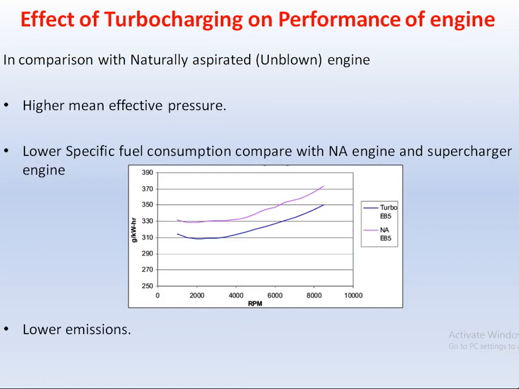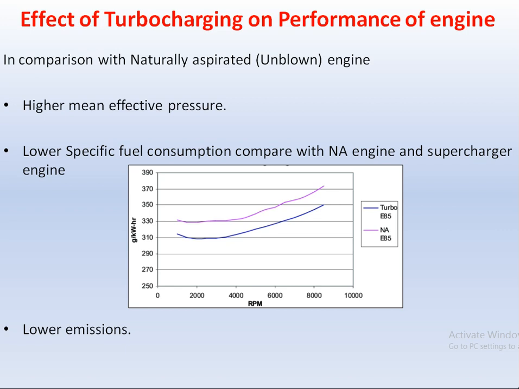Similarly, the average pressure, also called the mean effective pressure, is higher as compared to the naturally aspirated engine, because during the suction stroke the pressure of the inlet air is 1.5 bar to 2.5 bar. So again, during compression and after the combustion that pressure will be higher. So the average pressure throughout the cycle is higher as compared to the naturally aspirated engine, and that is desirable.